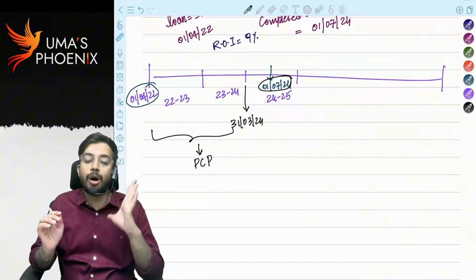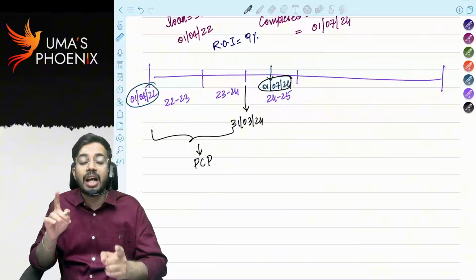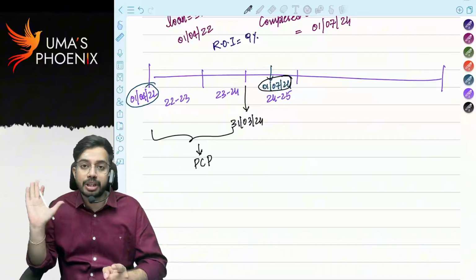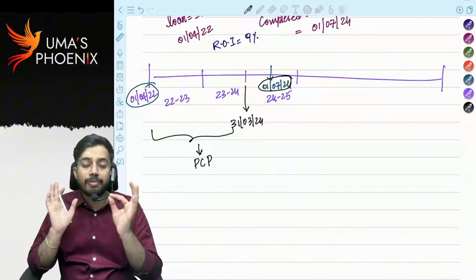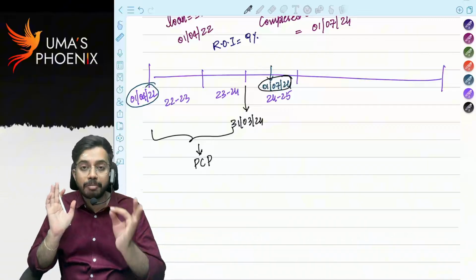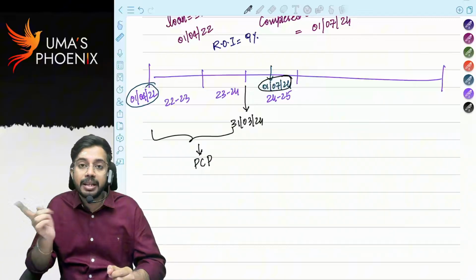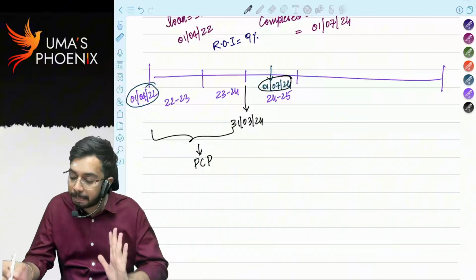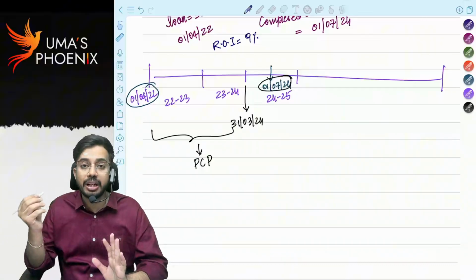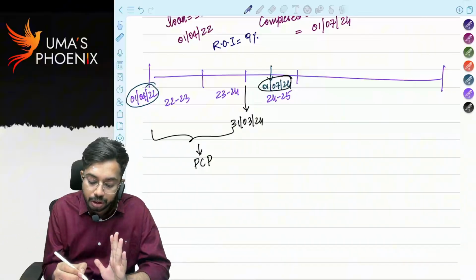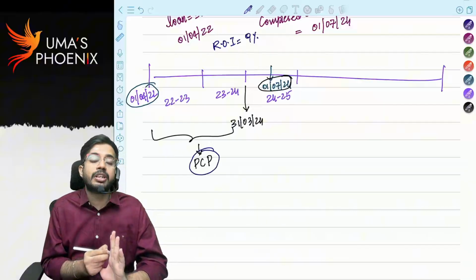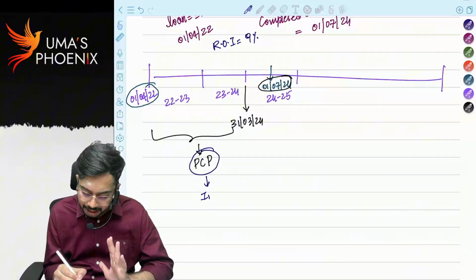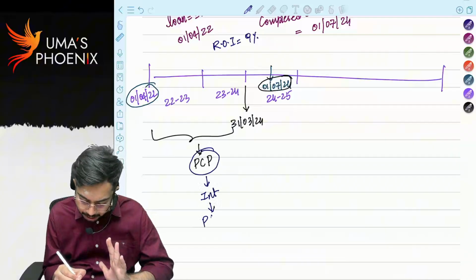From date of borrowing up to 31st March preceding the date of completion of construction, that period we call pre-construction period. During this pre-construction period, whatever the interest is, that interest we call pre-construction period interest.